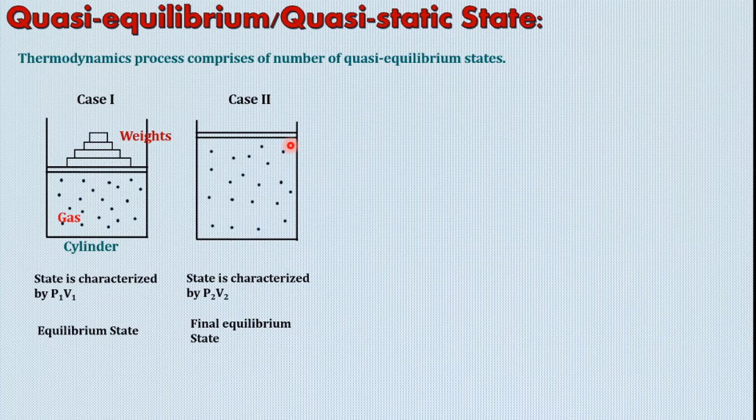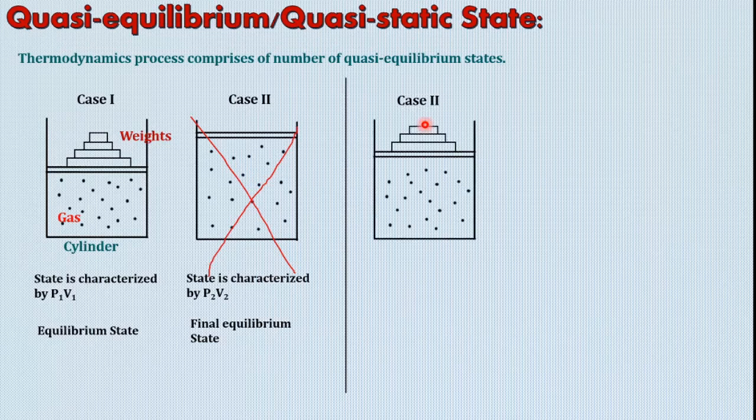So to recognize all those positions of the piston and to note down all those states in between the initial state and final state, let us not consider this final state immediately. In fact, let us consider a state where we are not going to remove all the weights but only one weight is removed. What will happen in this case now?